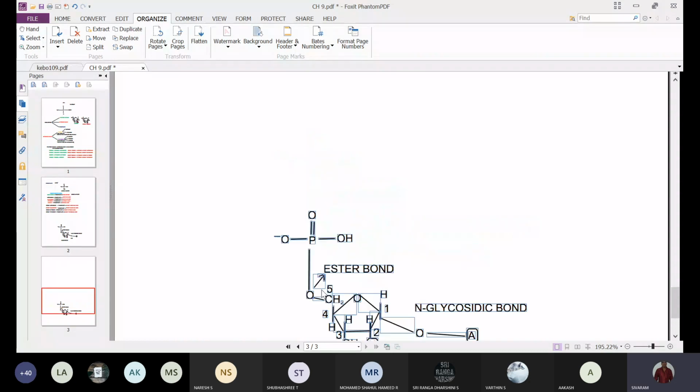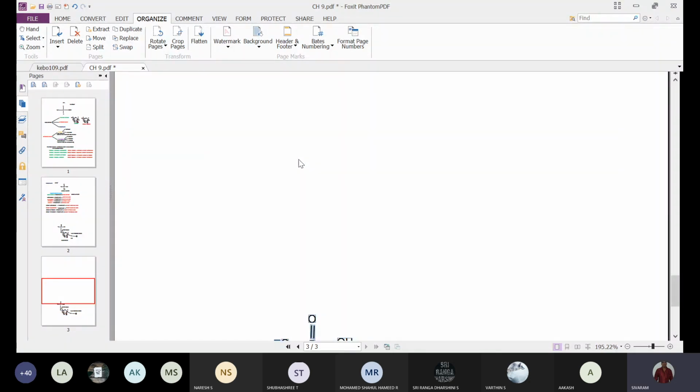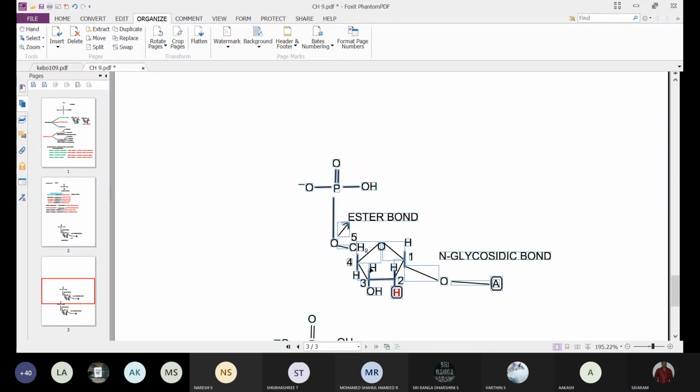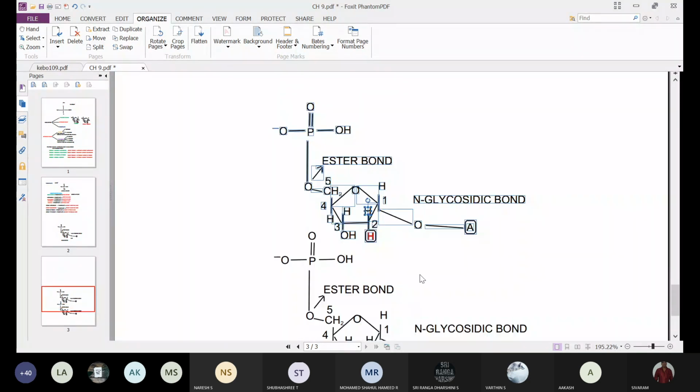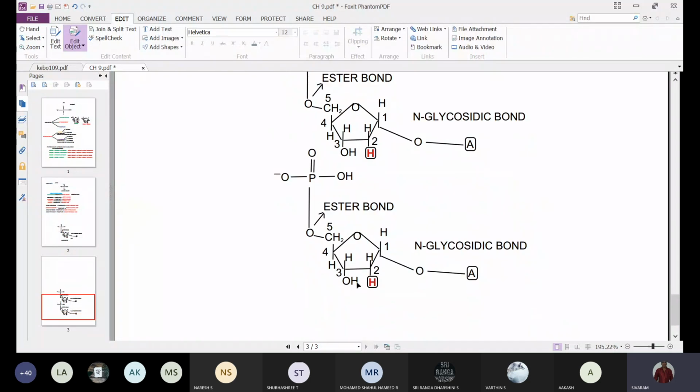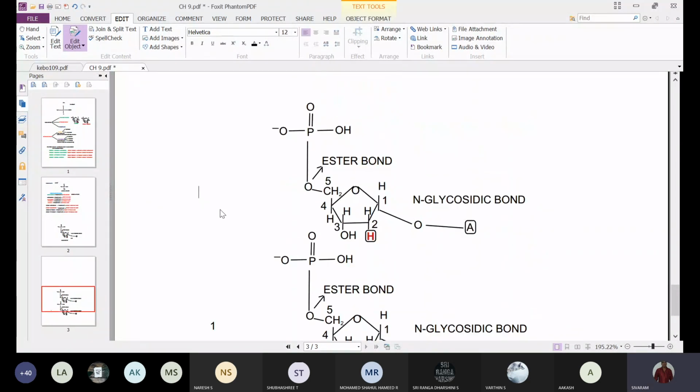This is the first nucleotide, and this is the second nucleotide.